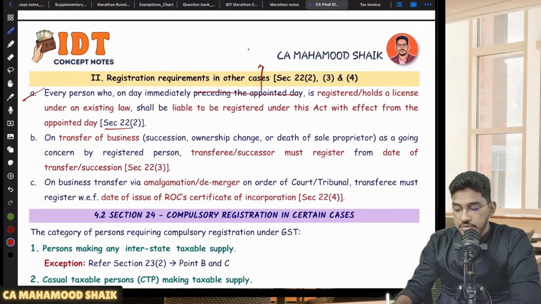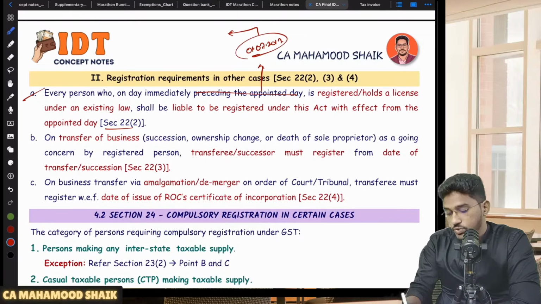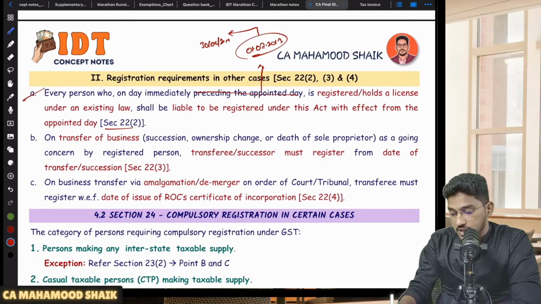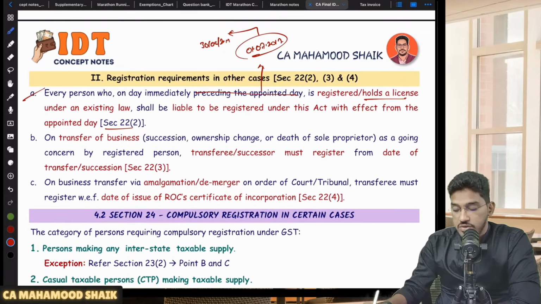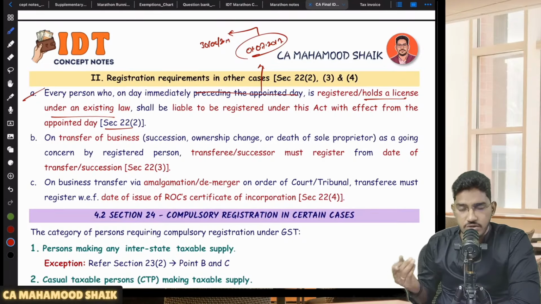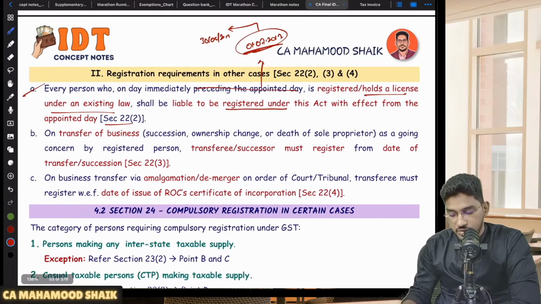The day on which GST came into force, that is on 1st of July 2017. The day immediately preceding the appointed day, that means as on 30th of June 2017, if a person is already registered or already holding a license under any existing indirect tax law, then with effect from the appointed day, that means with effect from 1st of July 2017, you become liable for registration under the GST Act. No turnover limit, nothing will be seen. Since you are already registered under existing indirect tax laws, you become liable for registration under GST automatically.